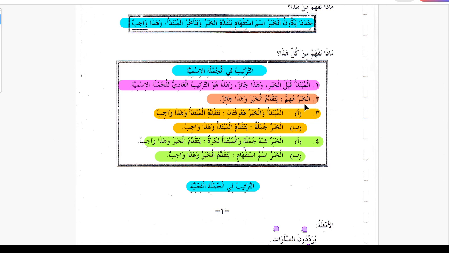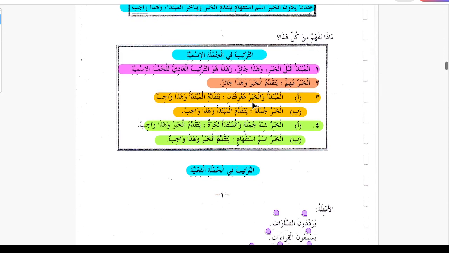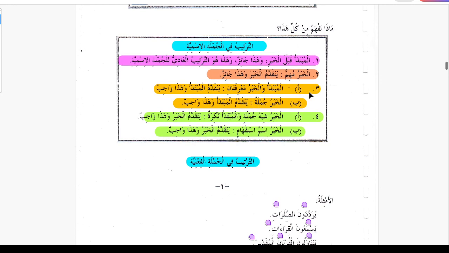Number two, al-khabaru muhimmun yataqaddamu khabra wa haza jaizun. If the khabar is important, then you can bring the khabar before, and haza jaizun, or you can also bring the khabar after. You can write both ways. Number three, al-mubtada wal khabru marifatani.